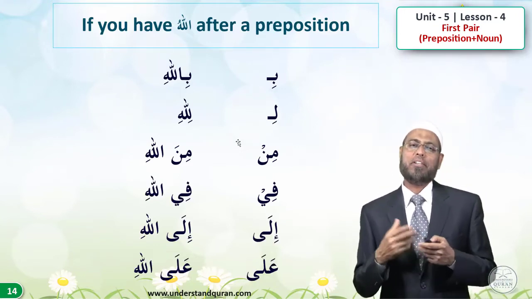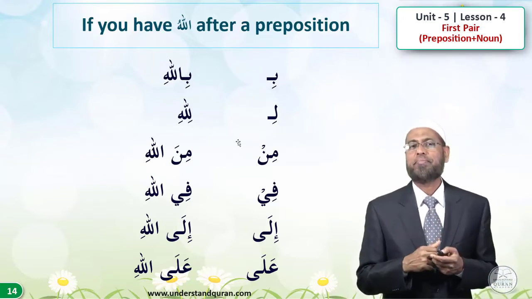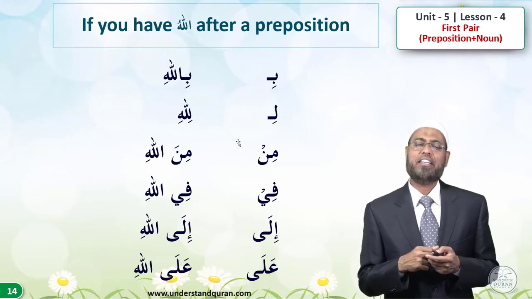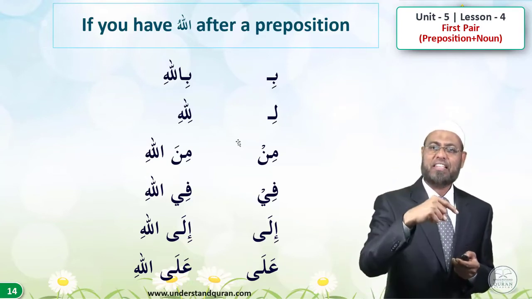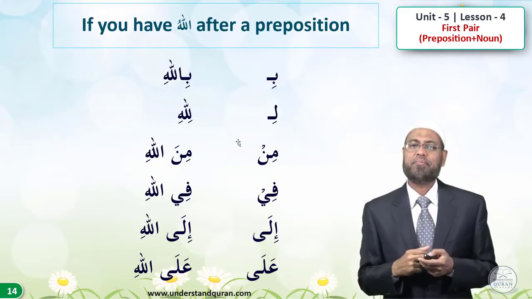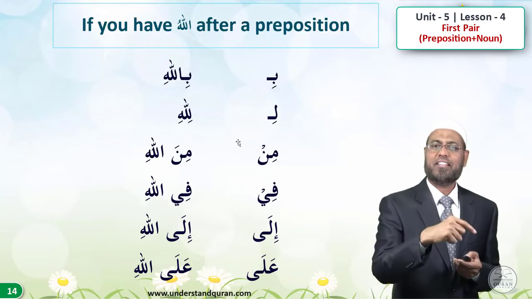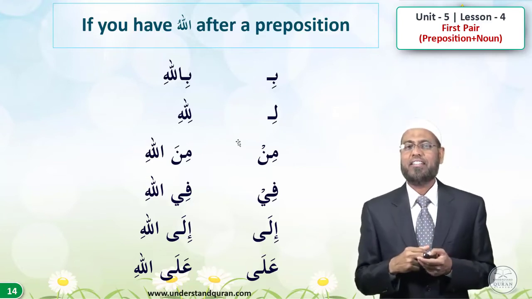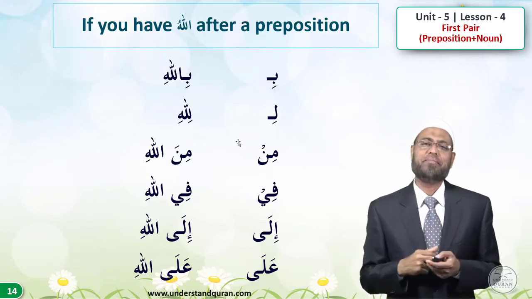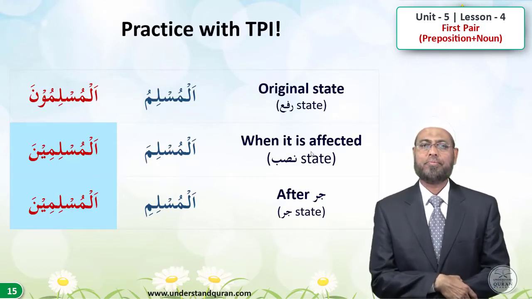So give me the preposition with the word Allah. Bi, billahi. Li, lillahi. Min, minallahi. Fi, fillahi. Ila, ilallahi. Ala, alallahi.